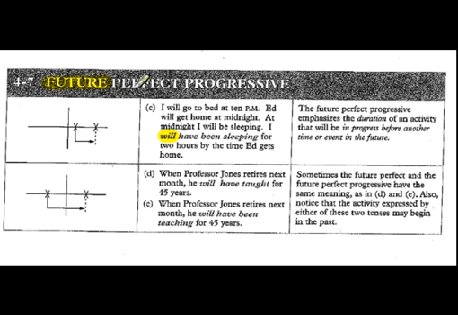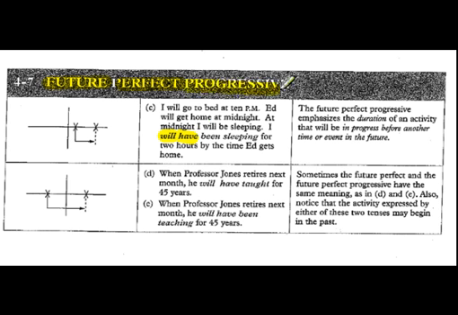But to form perfect, you have to have the form of have. And so after will, you always have the base verb, but for future perfect, the base is have. Now we have the progressive.